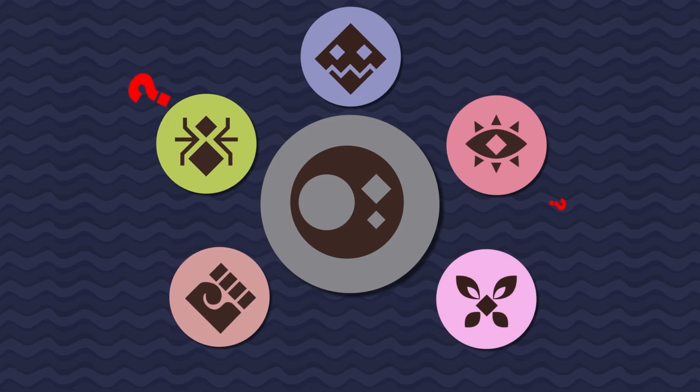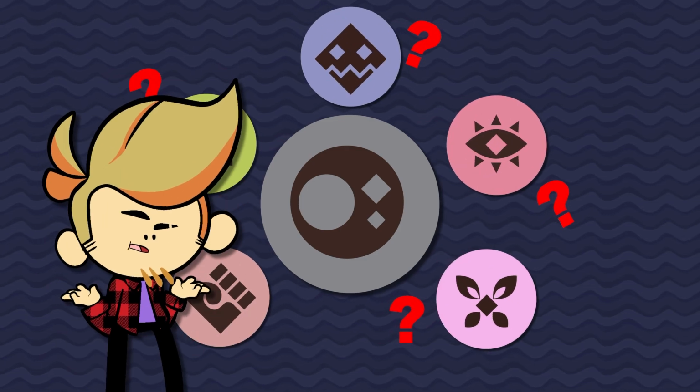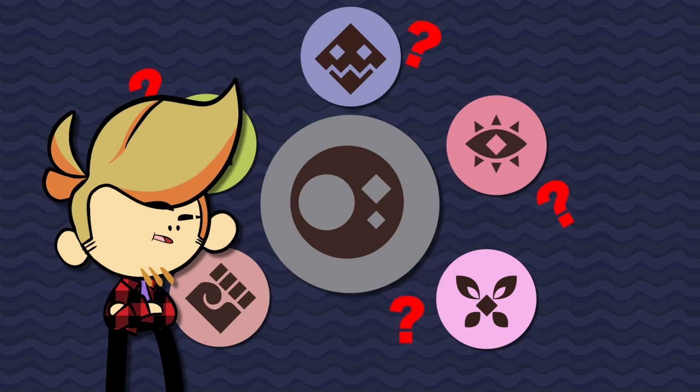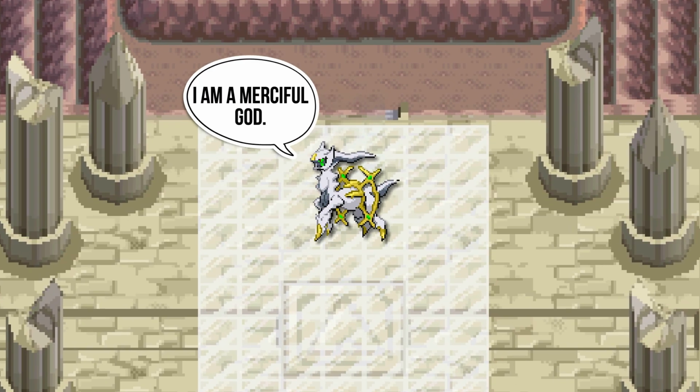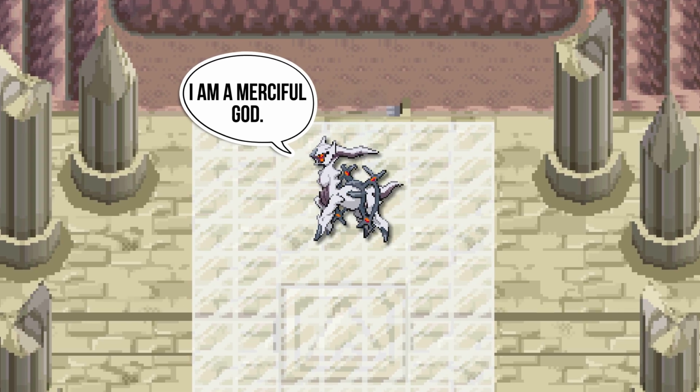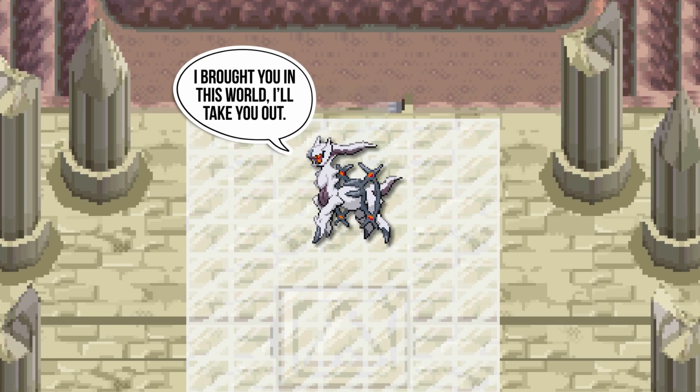So, we've gone over the dark type's relationship with other types, but what does that actually mean? What is this dark energy that these Pokemon utilize? Because, like, think about Arceus. It has a plate for each type. What does equipping the dark type plate do? Does it just change its personality?